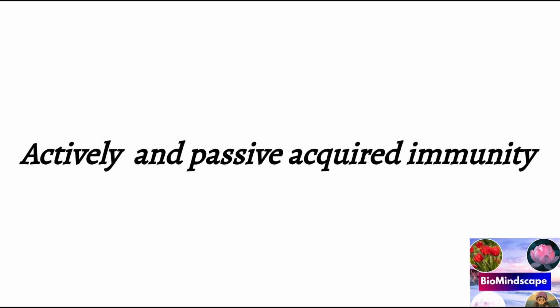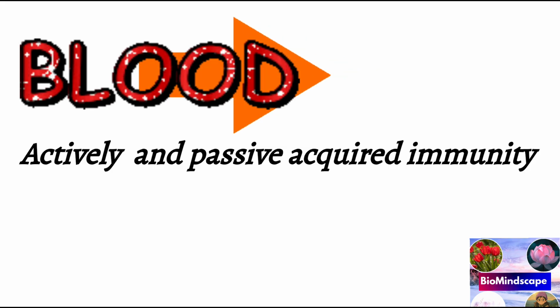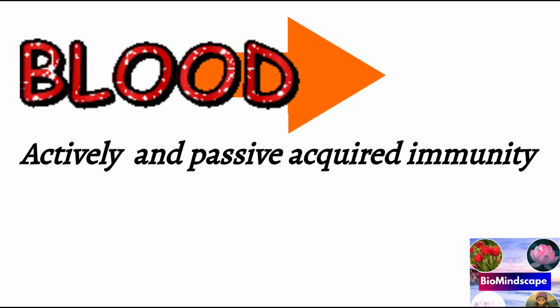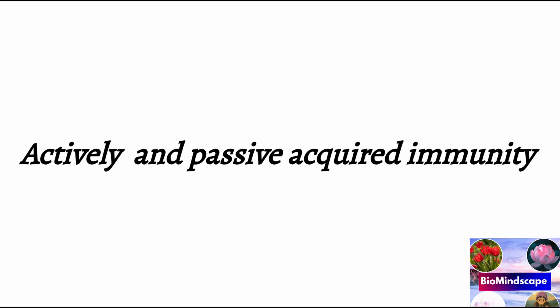Then acquired immunity is immunity mediated by lymphocytes and characterized by antigen specificity and memory. Acquired immunity may be brought about in an individual in two main ways: by infection, so that antibodies are produced against the infective agent, or by deliberate artificial immunization, and this is known as actively acquired immunity. Or by transferring antibodies from an actively immune individual through the blood, serum or components, that is the passively acquired immunity. Now the important terms are actively acquired immunity and passively acquired immunity.